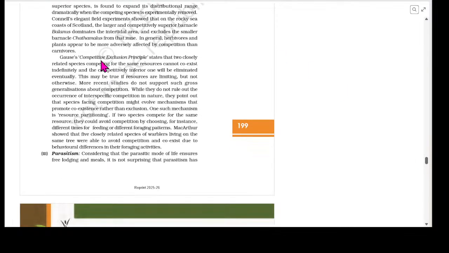Gause's competitive exclusion principle states that two closely related species competing for the same resources cannot coexist indefinitely, and the competitively inferior one will be eliminated eventually. This may be true if the resources are limiting, but not otherwise.